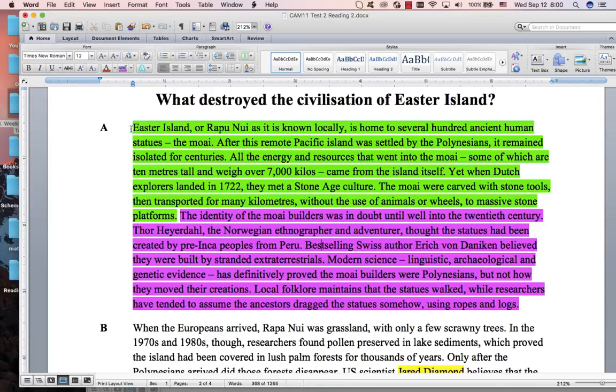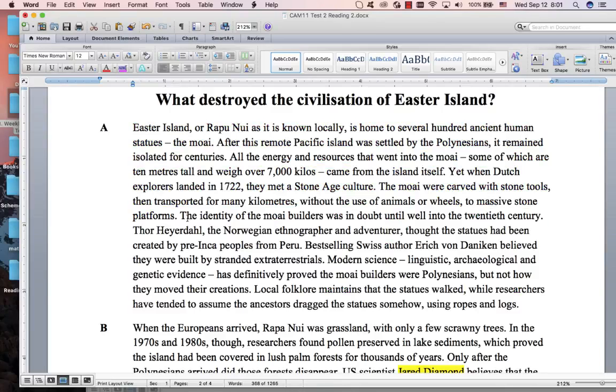So I'm just going to take these colors away because they're a bit bright. So we're looking at this section here. Who built the statues? Their identity was in doubt. This guy thought they were created by these people. This guy thought they were built by aliens. This means aliens, E.T. Modern science has proved definitely that the builders were Polynesians. Local folklore says the statues walked, but researchers assumed they dragged them using ropes and logs.